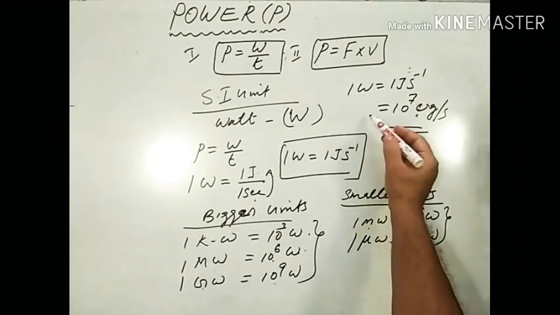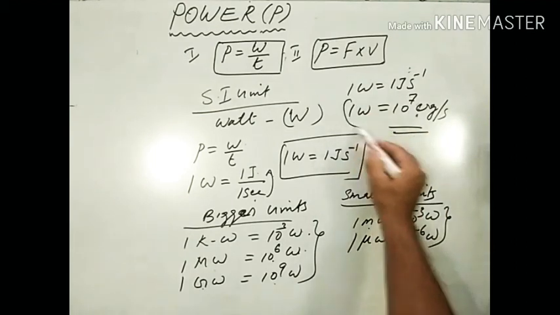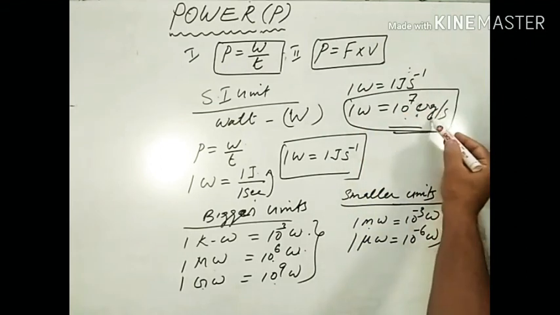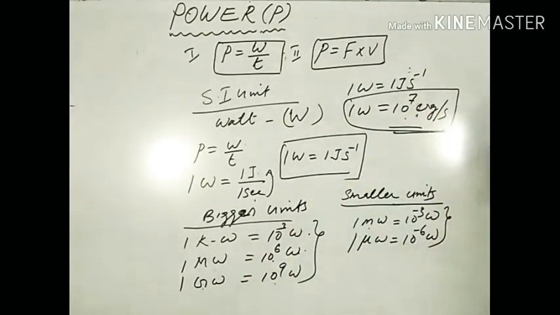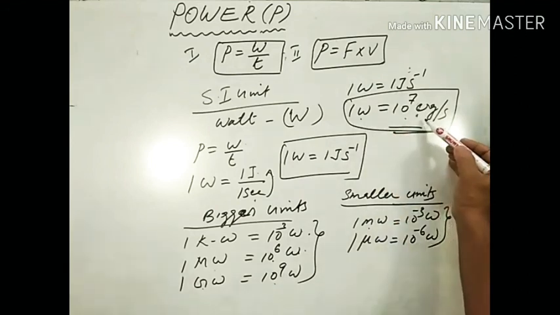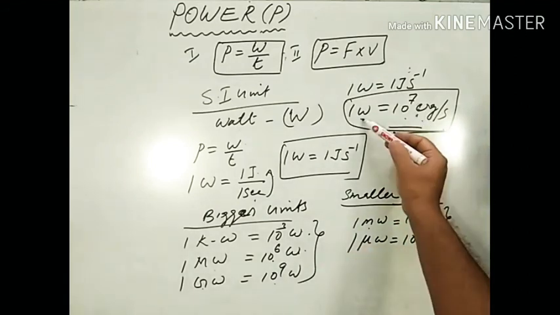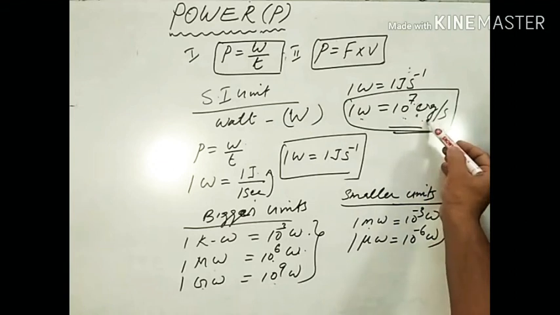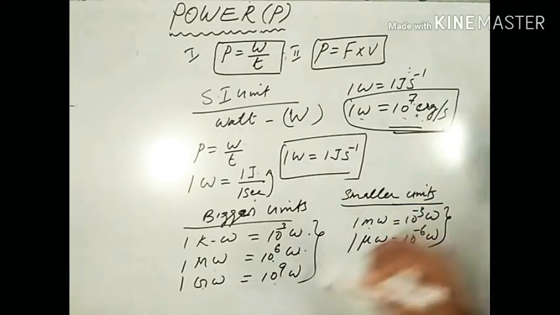So 1 watt is equal to 10 to the power 7 erg per second. Please remember this formula. This is the relationship between SI unit of power and CGS unit of power. 1 watt is equal to 10 to the power 7 erg per second.